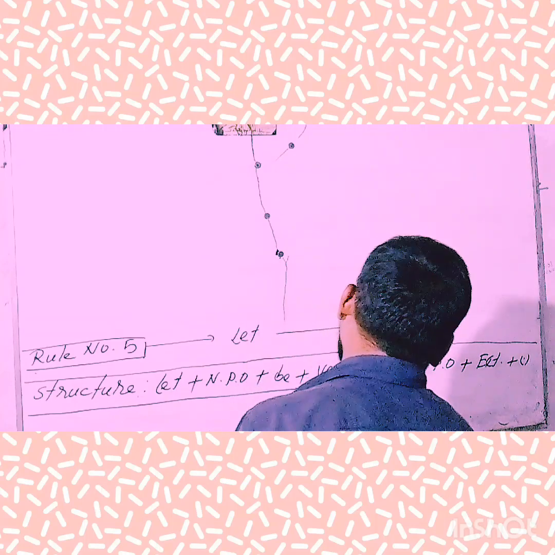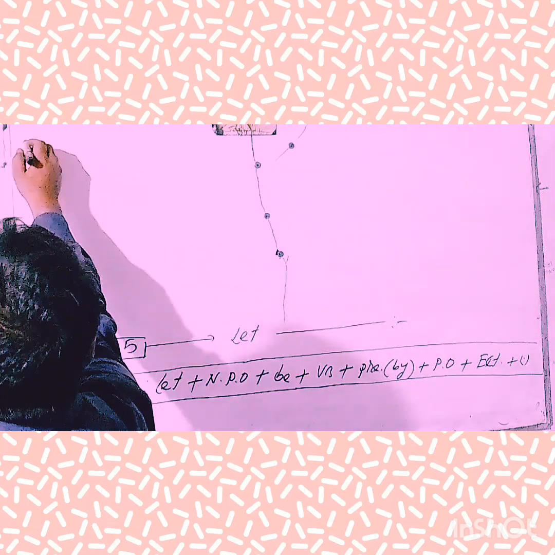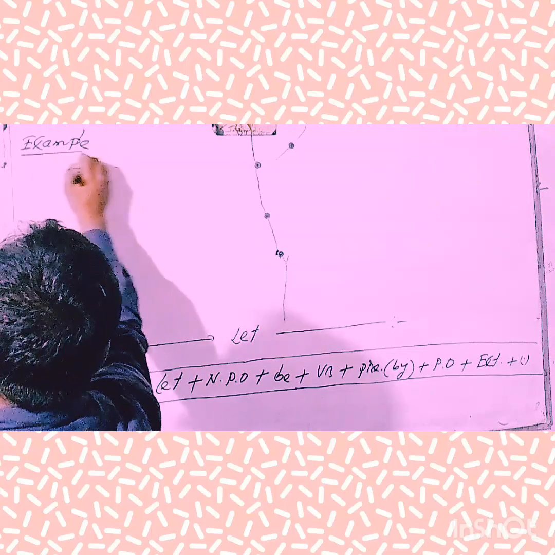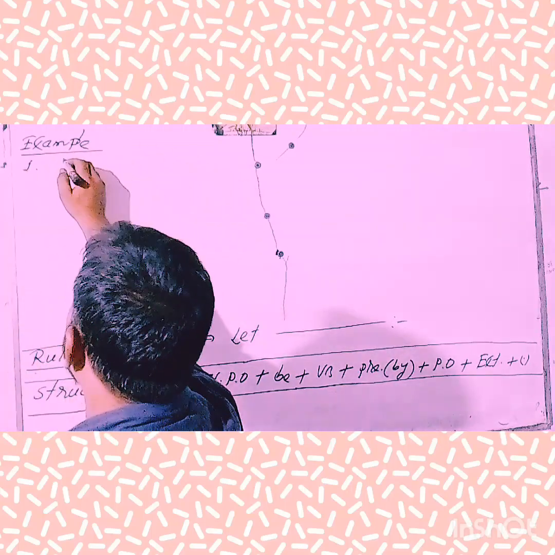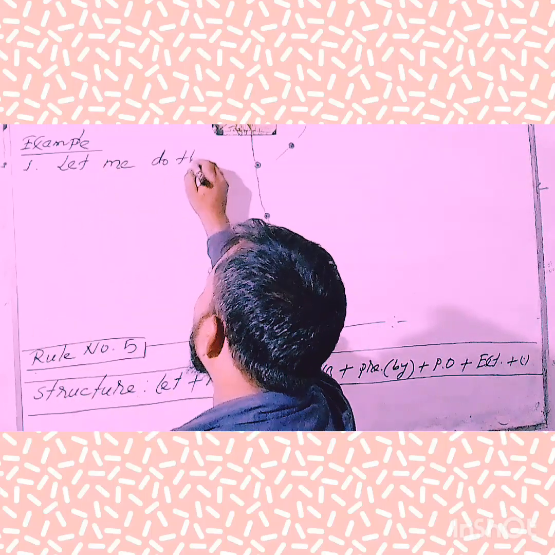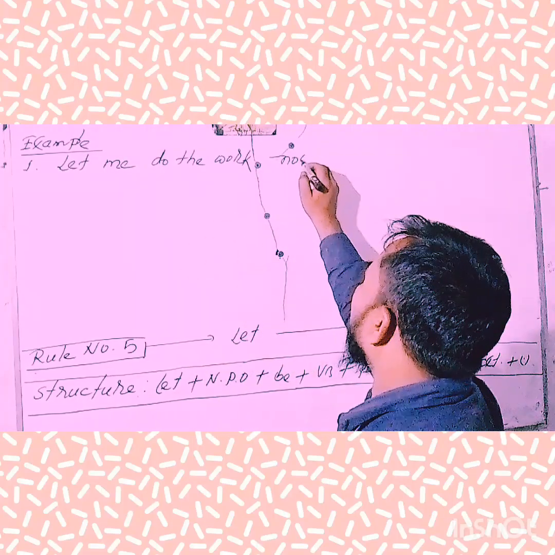So, my dear learners, I want to suggest that you memorize and try to set in your memory this kind of structure at the time of converting any voice from active to passive. Okay, my dear learners, now let's give some examples about this rule, about this precondition of the imperative sentence. Number one, let me do the work now.